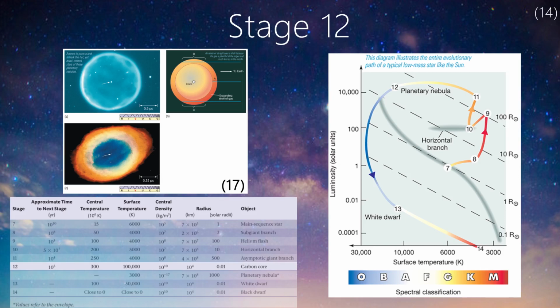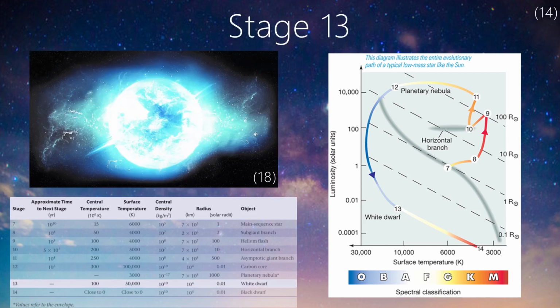The cloud eventually diffuses after a few tens of thousands of years to the point where it is no longer visible. The star fades and cools eventually. The carbon core is now visible because the outer layers diffused into space over several tens of thousands of years. It has compacted down to the size of Earth and only shines because of stored heat and is dim due to its small size. This is a white dwarf.